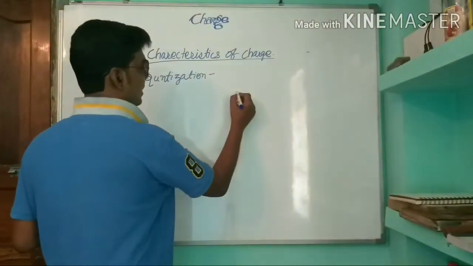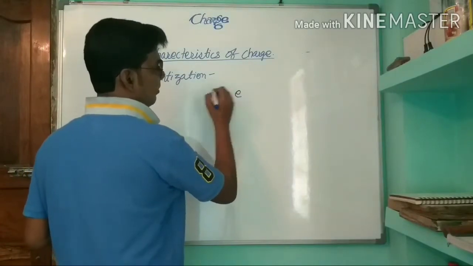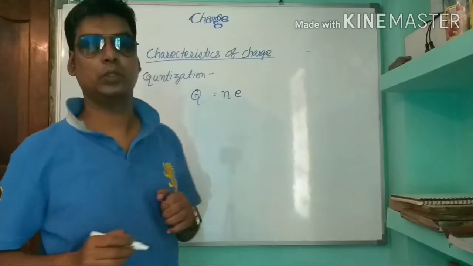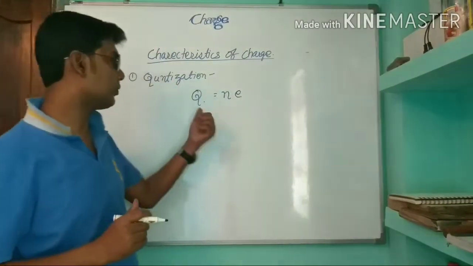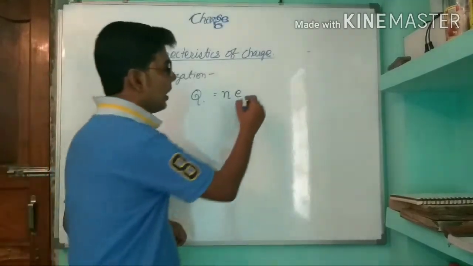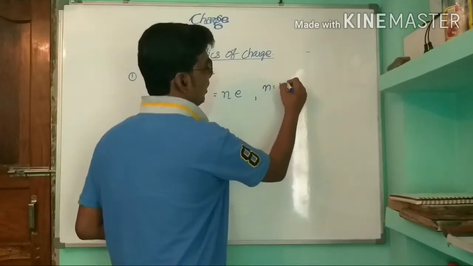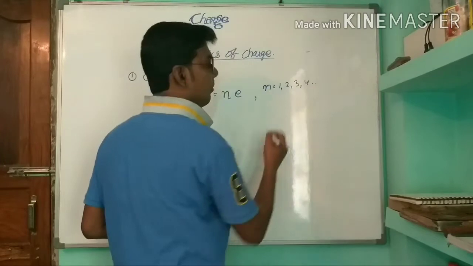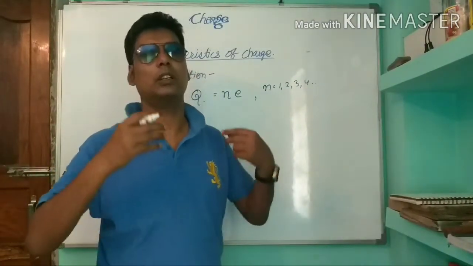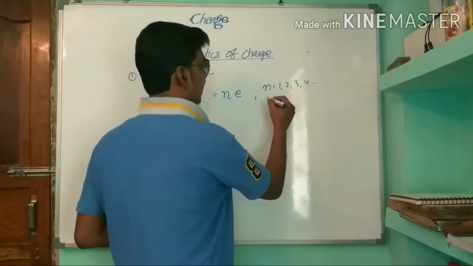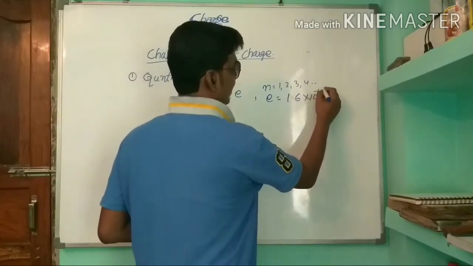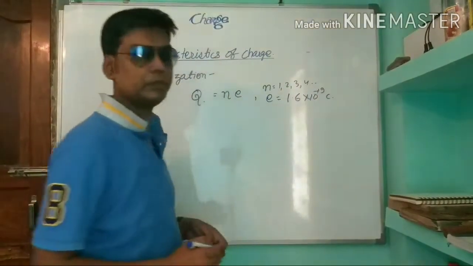Suppose the small charge is e and the integer multiple is n, so the total charge on an object is q equals n e, where n may be 1, 2, 3, 4, but n cannot be 1.5 or 0.5. And e is equal to 1.6 into 10 to the power minus 19 coulomb.